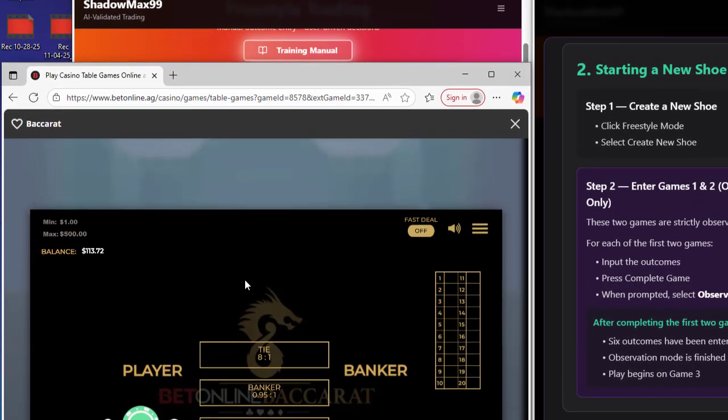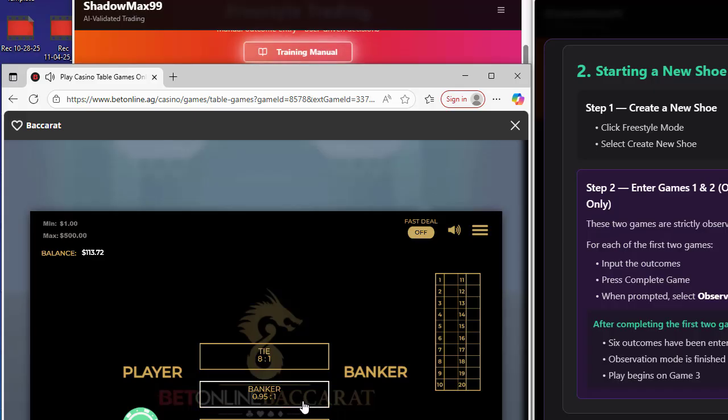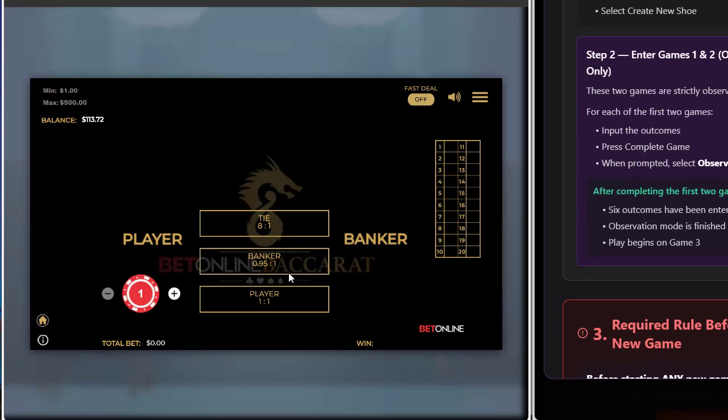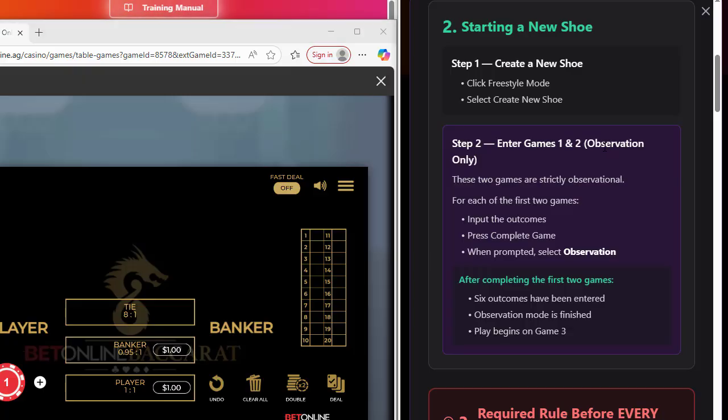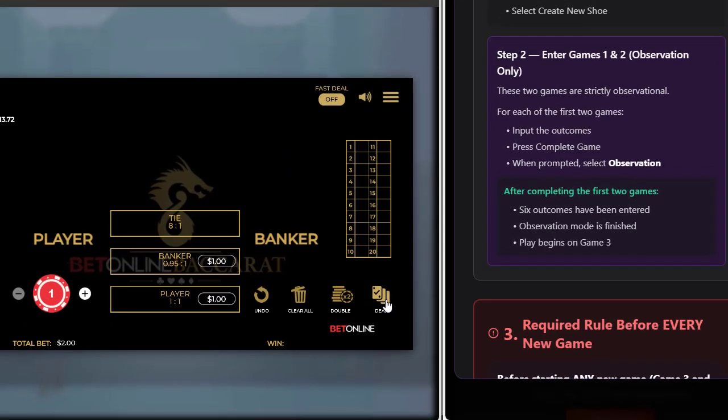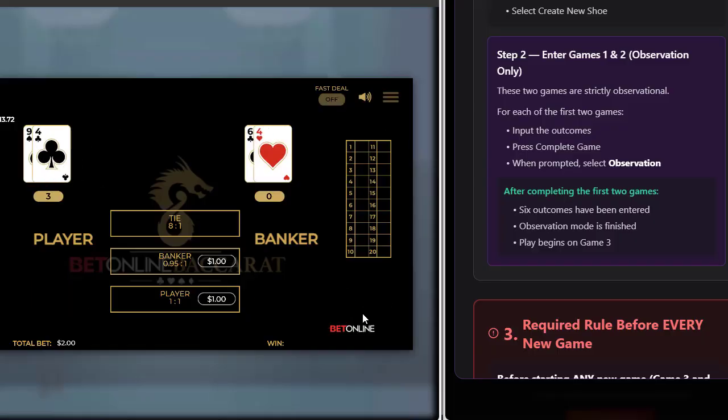Let's say you come to a game. If you come to a fresh game, you're going to have to input 2 games of outcomes, which is about 11 or 12 outcomes. Otherwise, you can probably come to a board that already has some outcomes.